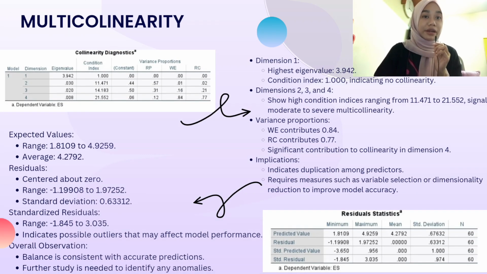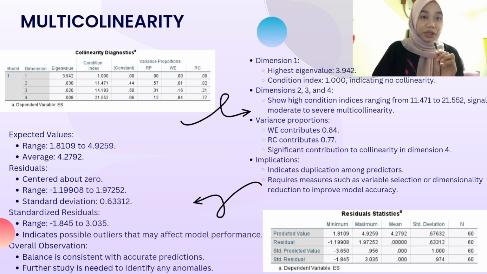I would like to talk about multicollinearity. So there I have a table about multicollinearity diagnostic. For dimension 1, it shows the highest eigenvalue 3.942 and condition index 1.000, indicating no collinearity. For dimensions 2, 3, and 4, there are high condition indices ranging from 11.471 to 21.552. This shows signals of moderate to severe multicollinearity.